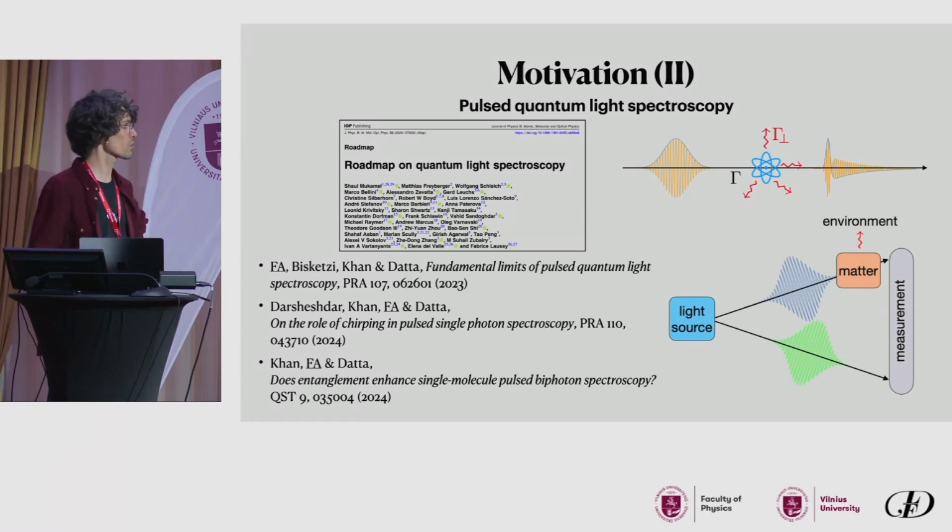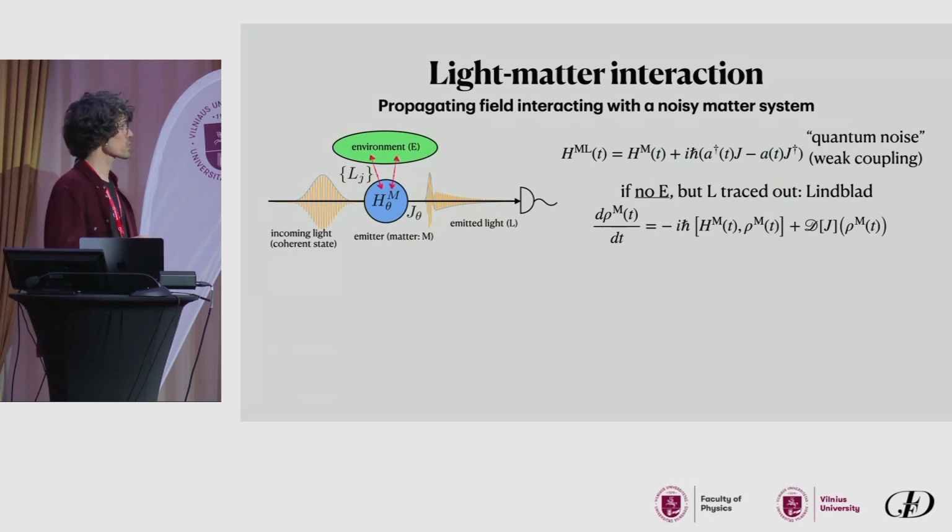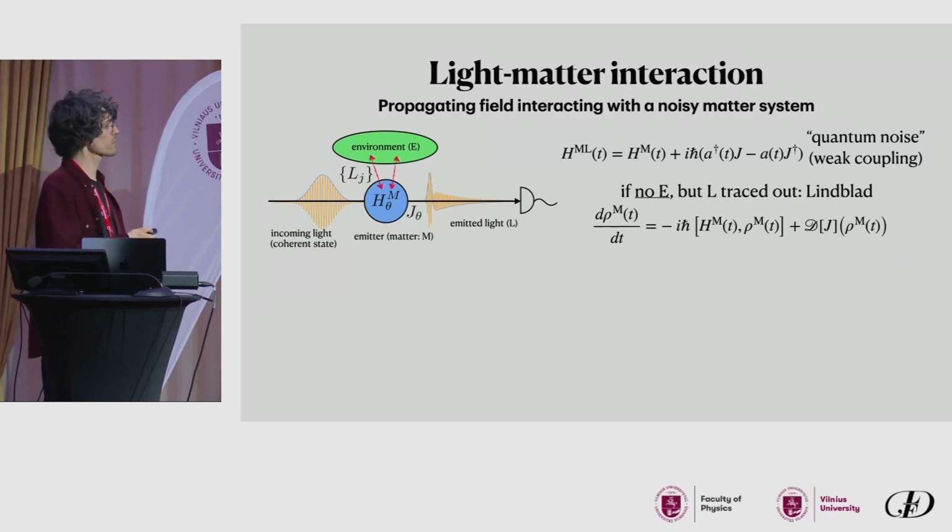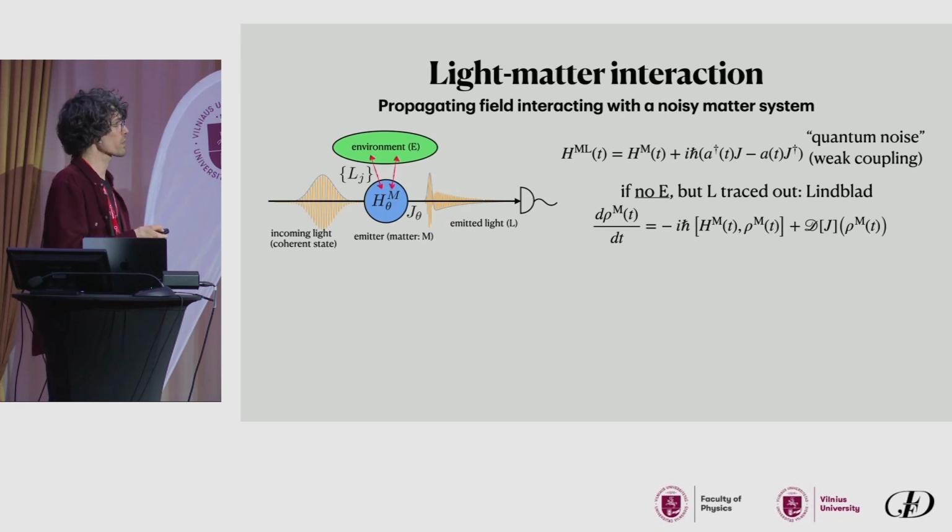So this is why we started to think about this matter. In both scenarios I've mentioned, the continuously monitored system and quantum spectroscopy, the light-matter interaction is the usual textbook model, where in weak coupling we can describe the electromagnetic field as a quantum noise operator that is delta-correlated in time.